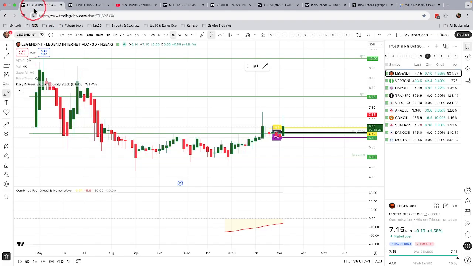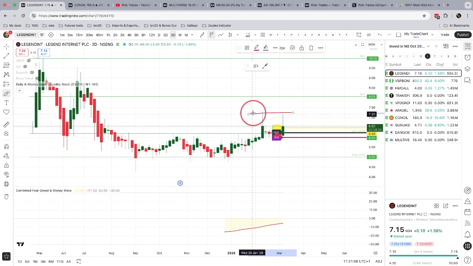Very powerful. So let's just go straight right into it. All right, so we're going to look at 4 examples. For the 2 examples, Legend and Conoil will be in accumulation, and then Multiverse and Nigerian Breweries will be in distribution. All right, so let's just start.